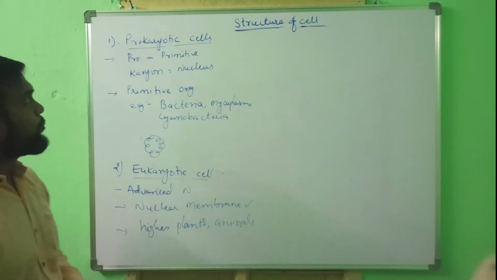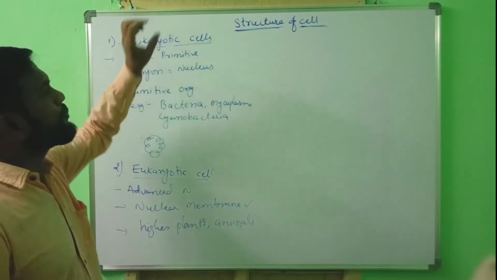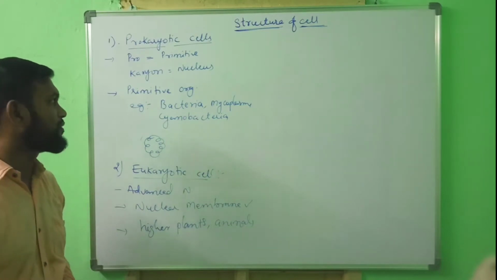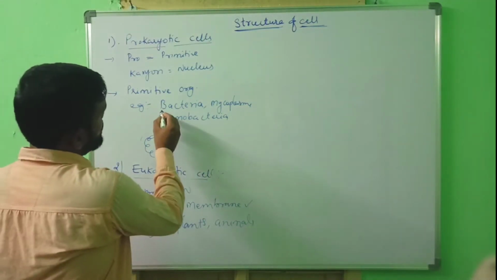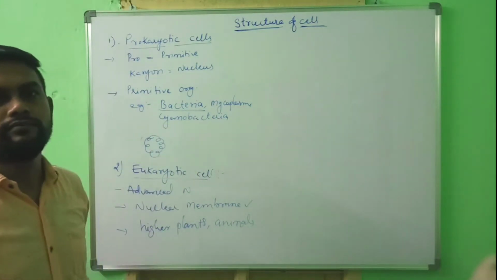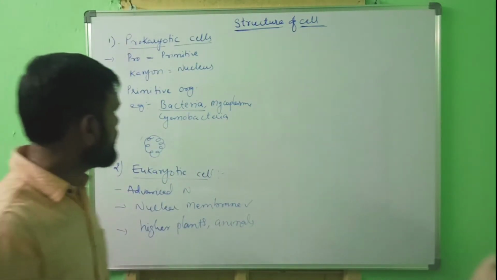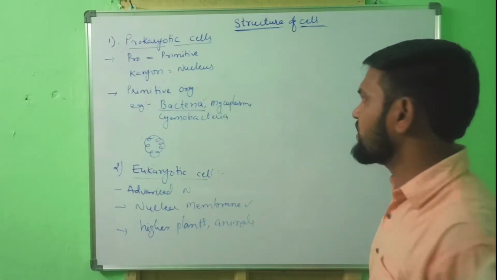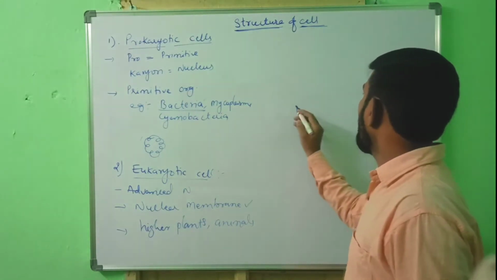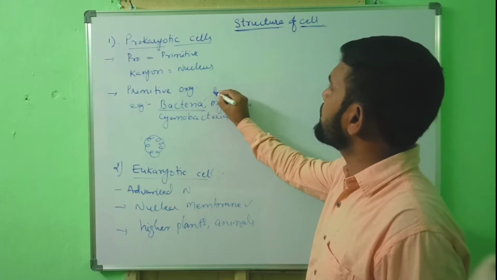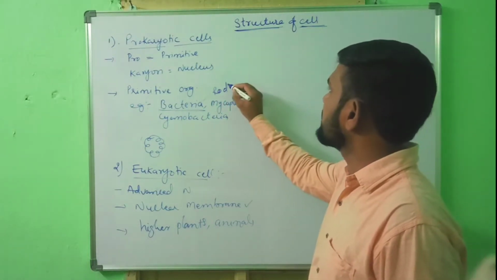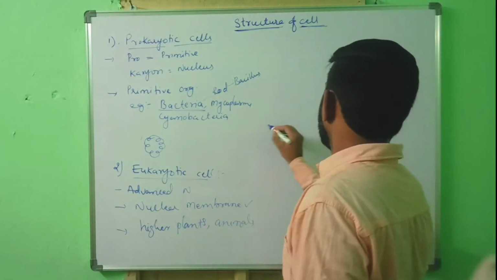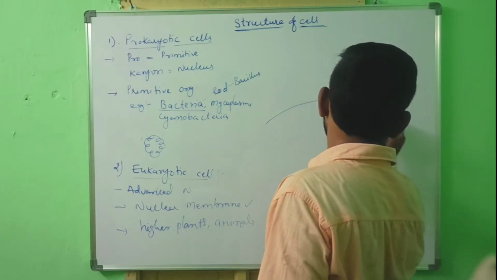Okay. Now I would like to explain the structure of prokaryotic cell. Thereafter I explain eukaryotic cell structure. In that I would like to take example of bacteria cell. Bacteria vary in their shape. They may be rod shaped, they may be spherical shaped, etc. In that I am taking rod shaped bacteria, that is bacillus. Bacillus is a rod shaped bacterium.